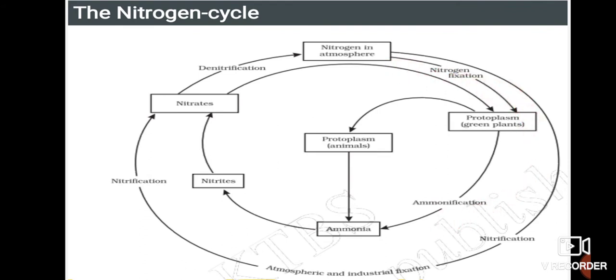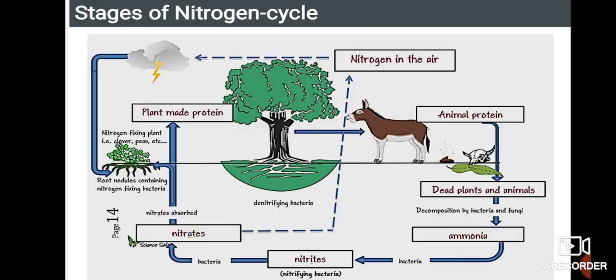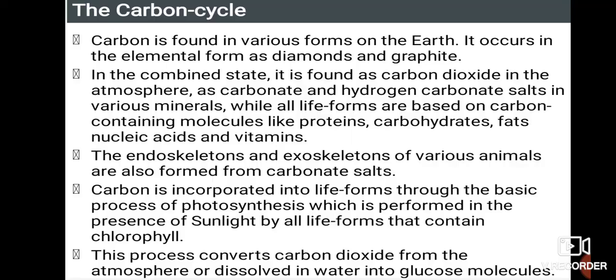So we can directly say that whether it is a living organism or anything else, it mainly contains nitrogen. Here you can see the nitrogen in the air being utilized. Plants utilize it to make protein, and in the protein also we have nitrogen. This is then used by animals, and once again dead animals go into the soil, and from the soil to the plant. So this is the cycle of nitrogen. The next thing we have is the carbon cycle.